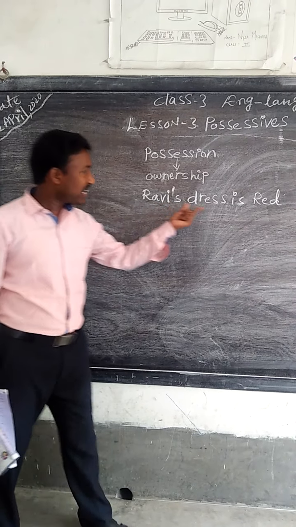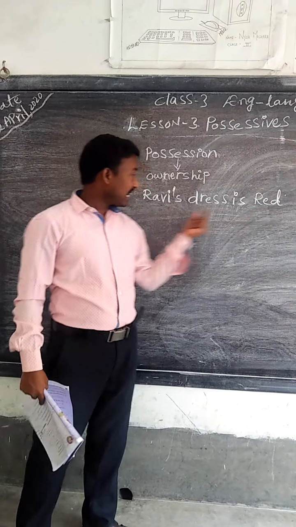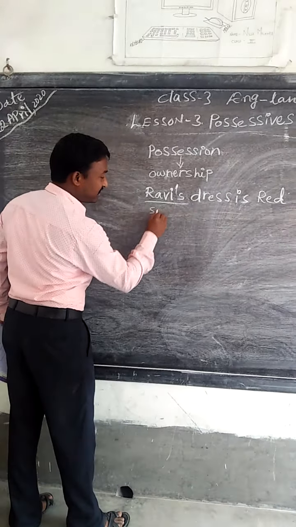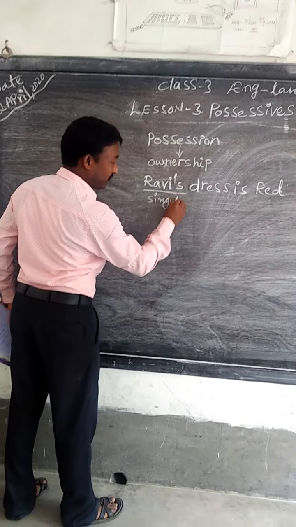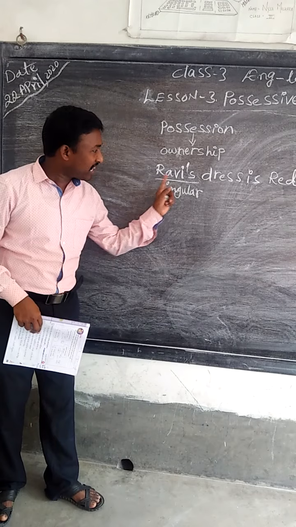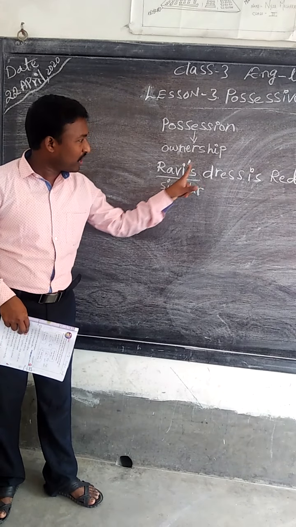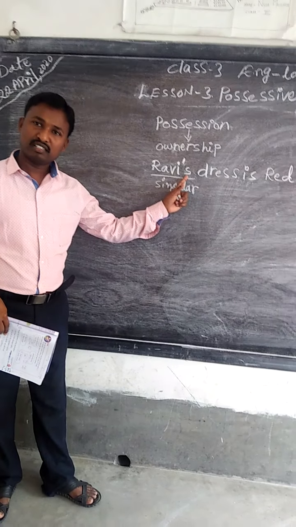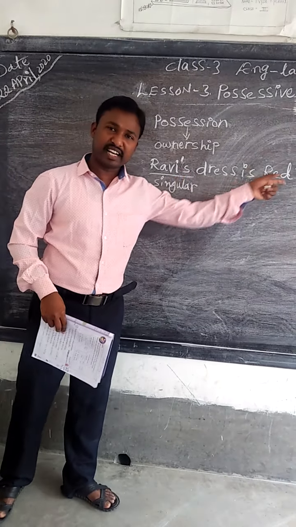See, Ravi's dress is red, because Ravi is singular. So after the name only, the apostrophe comes.